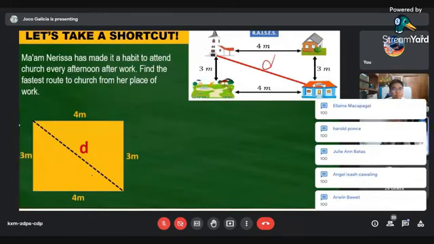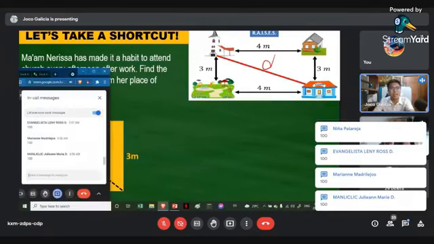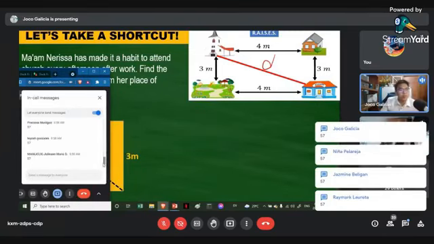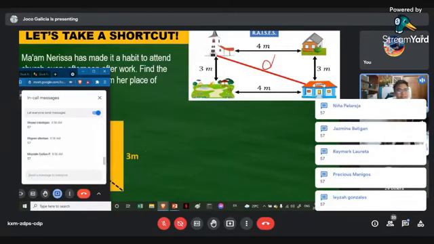Right triangle po, sir. Very good. It is a right triangle. Now, what is the formula for the right triangle? Can you kindly state the formula for a right triangle? And kindly solve the problem, please.